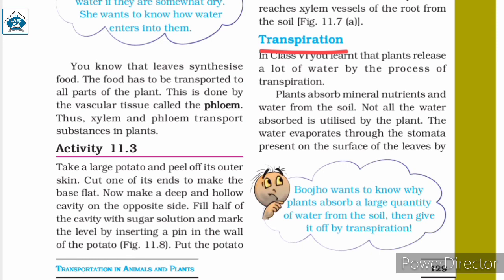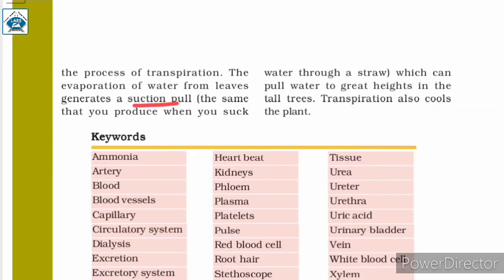Now, transpiration results in absorption of water. As the water from the leaves evaporates, it generates a suction pull in the plants that brings the water from the roots upwards. This suction pull is the same as the suction we produce when we drink water through a straw. Also, transpiration helps in cooling down the plants. As the water evaporates, it utilizes the heat of the plants and results in cooling the internal temperature of the plant. Thus, transpiration also cools the plant.